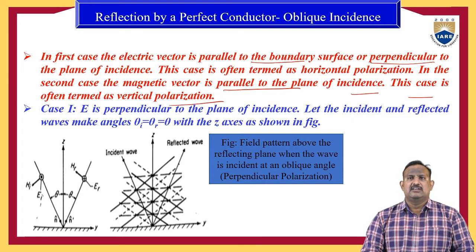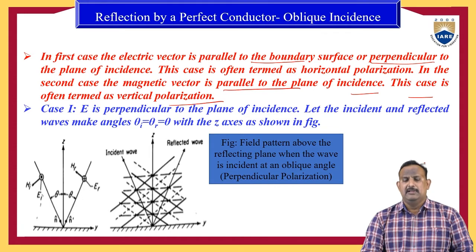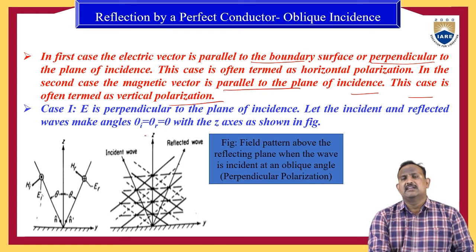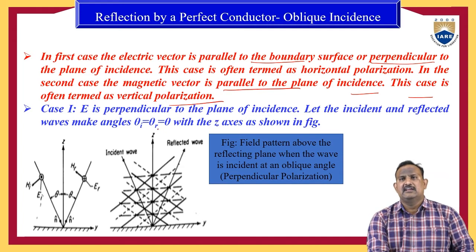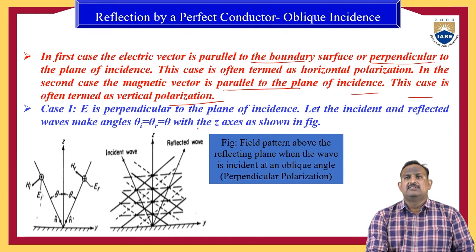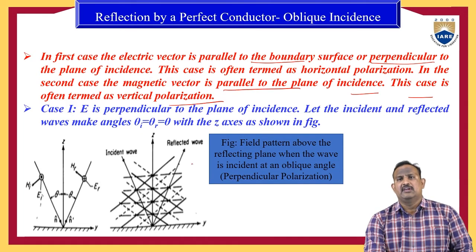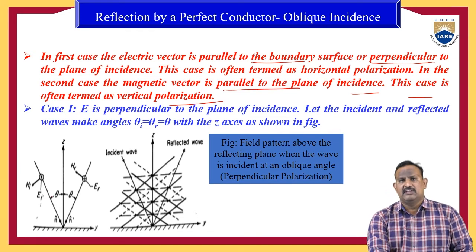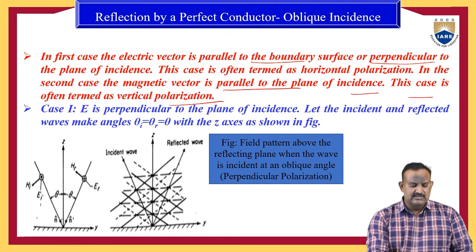First case: the electric field is perpendicular to the plane of incidence. Let the incident and reflected waves make angles of theta I and theta R respectively, both equal to theta with the z axis as shown in the figure. From the first figure we can observe the wave incident on a perfect conductor and then reflected back.